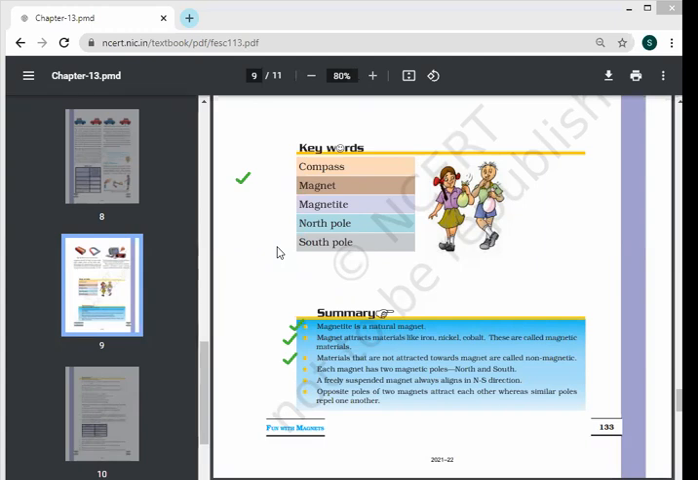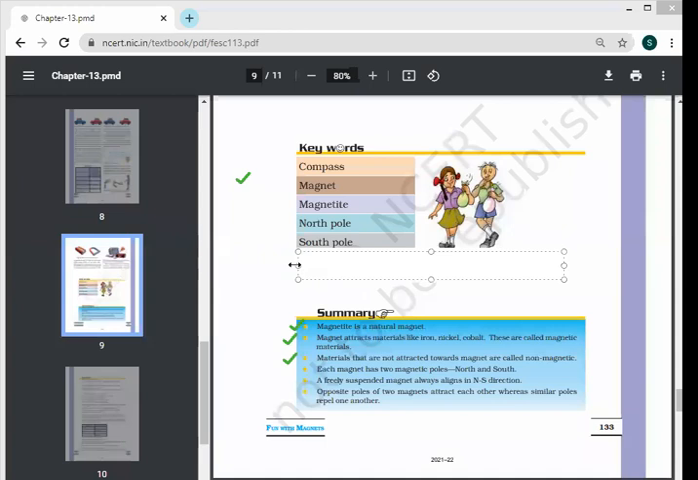So children, these are the words: compass, magnet, magnetite, North Pole, South Pole, and two more words I had told you to add. One is magnetic and other is non-magnetic. And you can get the definitions from here. The materials which are not attracted towards the magnet are known as non-magnetic, and the materials which are attracted towards magnet are known as magnetic material. Okay. Ma'am, can I tell meaning of North Pole? Already we have done. Okay, you can tell.